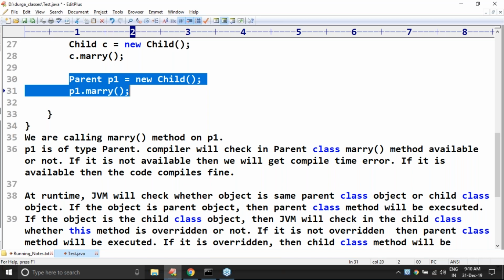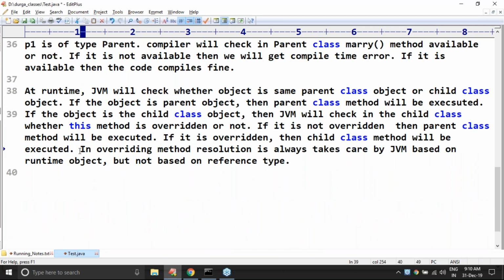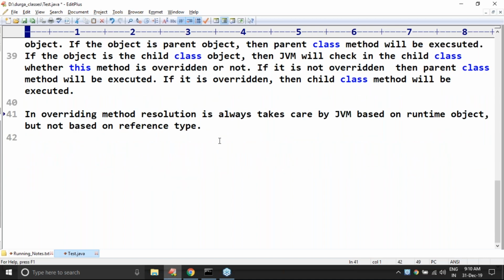Is it compiler or JVM? JVM. Based on reference type or based on runtime object? Based on runtime object. Even though you are using a parent reference, the method which is going to execute is always the child class method based on the runtime object, not based on the reference type. Okay, remember. So in overriding, method resolution is always taken care of by JVM based on runtime object, but not based on reference type. Hence,